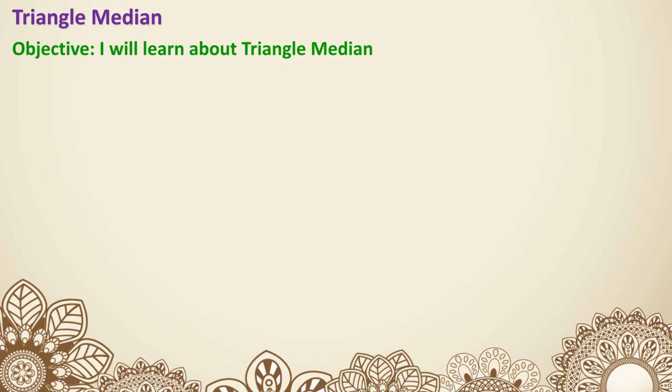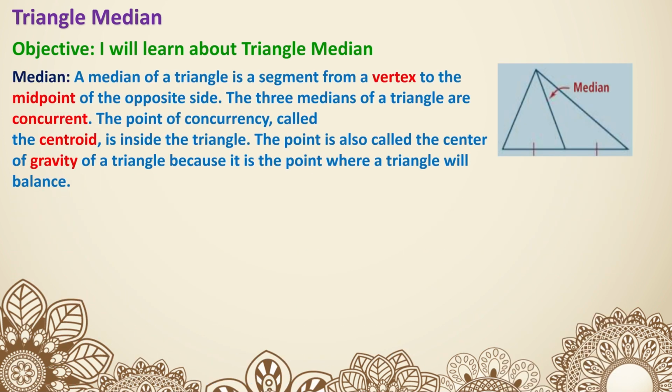In this lesson, we're going to learn more about triangles, more specifically, triangle medians. Here's the definition for a median. A median of a triangle is a segment from a vertex to the midpoint of the opposite side. So here you go, a vertex, then this other point is a midpoint, and you're connecting them. That makes a median.